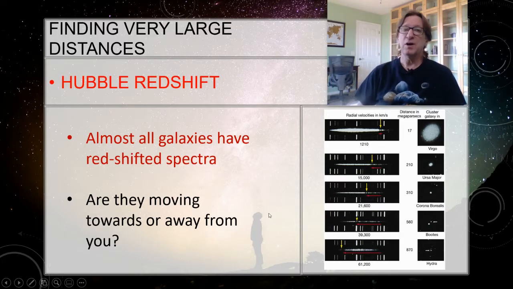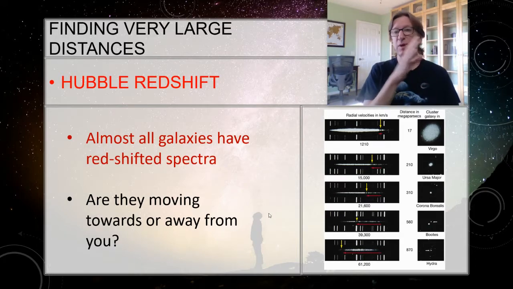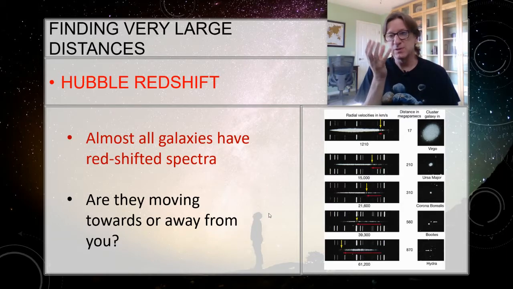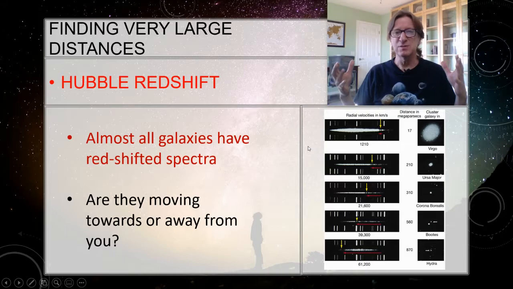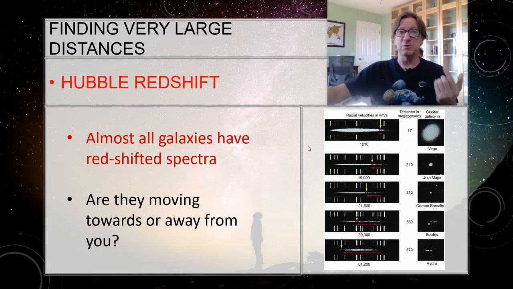All right, so Hubble noticed that when we look at the spectra of all these galaxies out there, practically all of them, except for the ones just very close to us like Andromeda and such, are redshifted. Well, if they've got redshifted lines, what does that tell you? Are they moving towards you or away from you? Redshifted means they're moving away. So that means everything in the universe, more or less, is moving directly away from us. Does that mean we're in the center of the universe? Does that mean we smell bad? I don't know what it is.